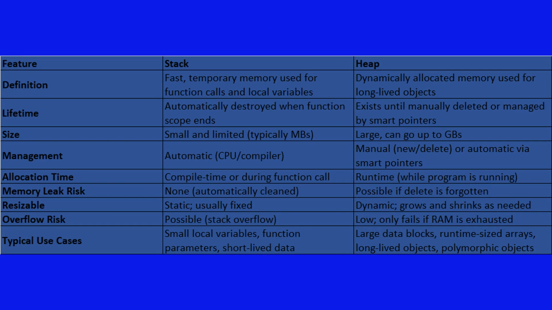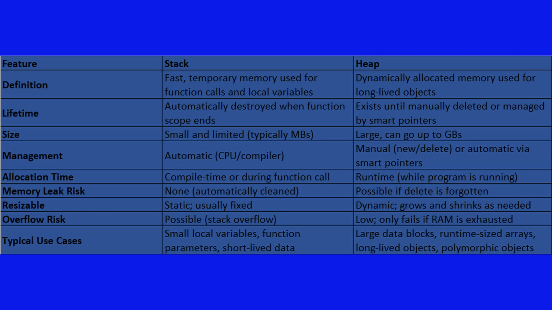Definition: Stack, fast, temporary memory used for function calls and local variables. And Heap, dynamically allocated memory used for long-lived objects. Lifetime: Stack, automatically destroyed when function scope ends. Heap exists until manually deleted or managed by smart pointers. We will make videos about the new keyword and smart pointers.